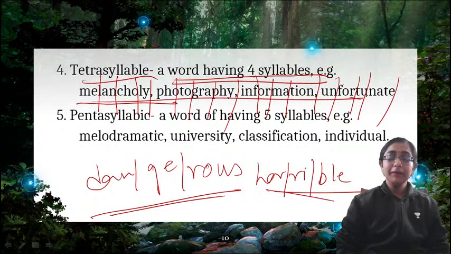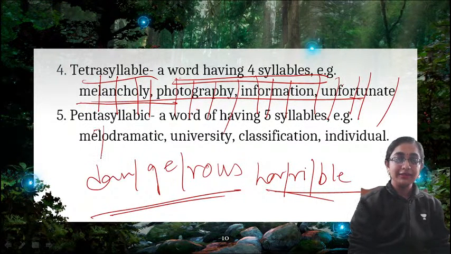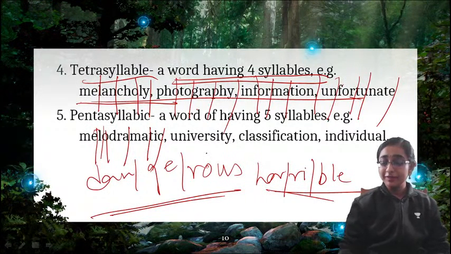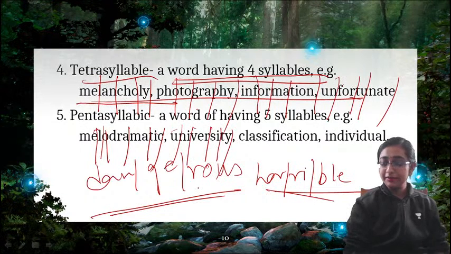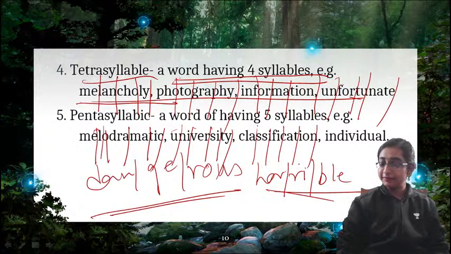Now, there are pentasyllabic words also. Melodramatic. Pentasyllable. Okay. Then university. Very, very common word for all of you. So, university. 5 syllable. Now, classification. 5 syllable. Okay.